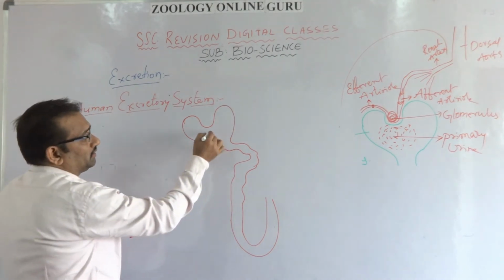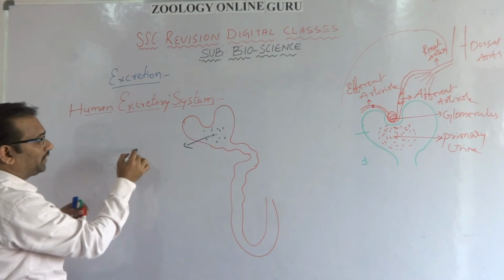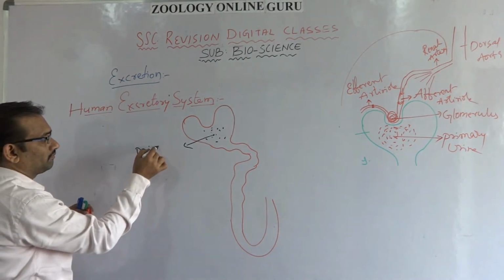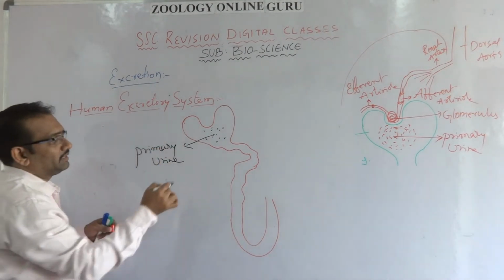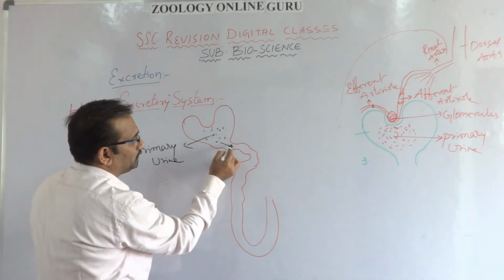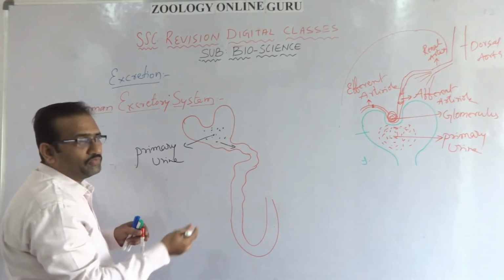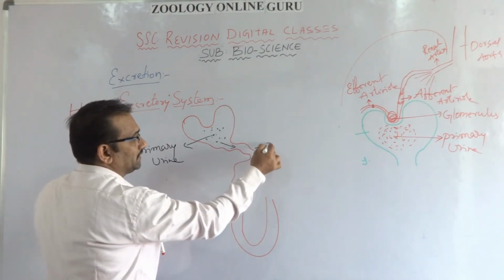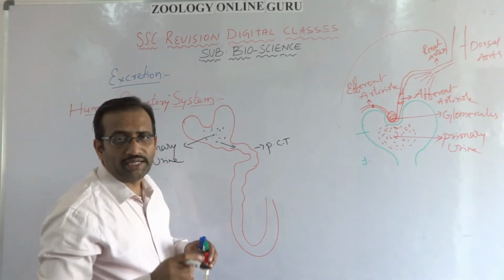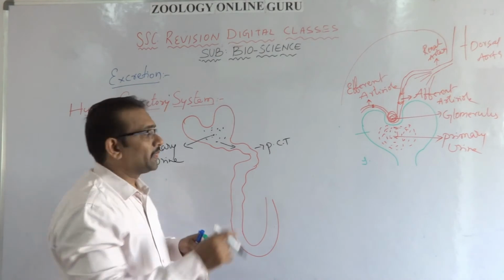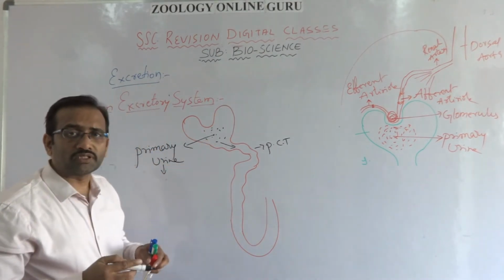So here the filtrate, this is called the primary urine. It passes into the first or primary twisted tubule, this is called PCT, proximal convoluted tubule. The primary urine contains all valuable products also.